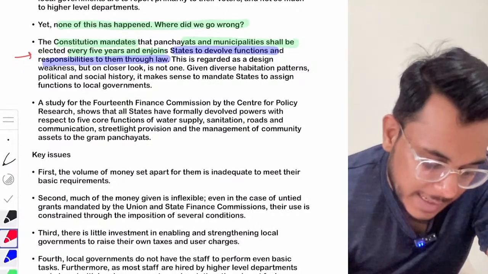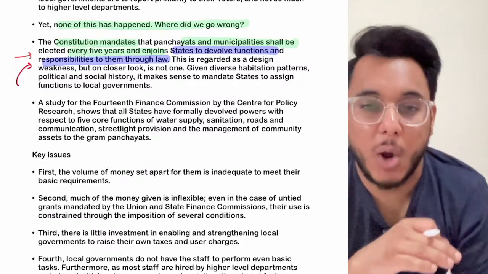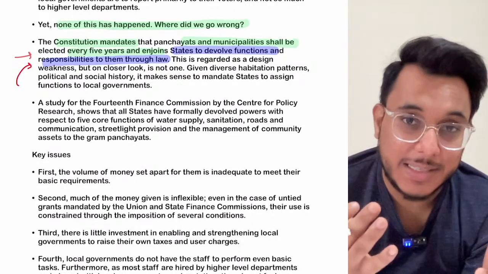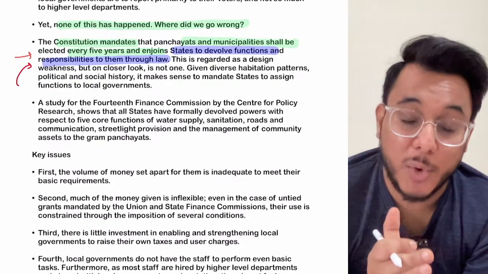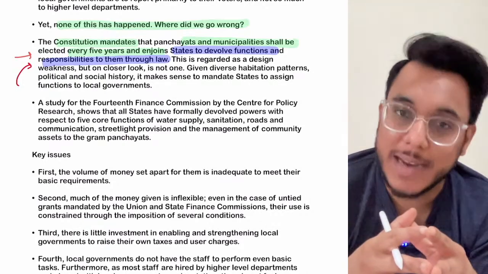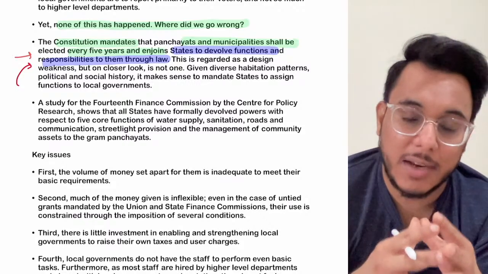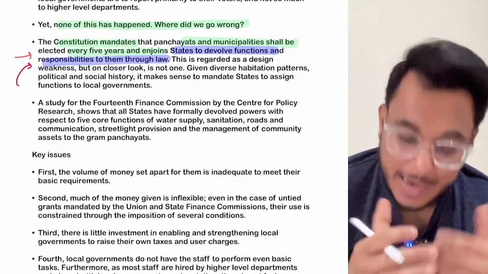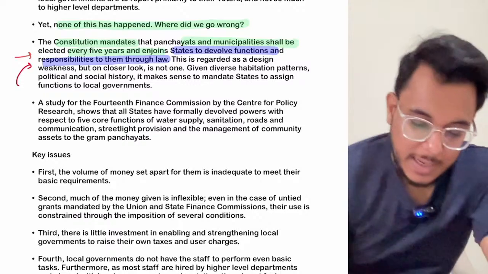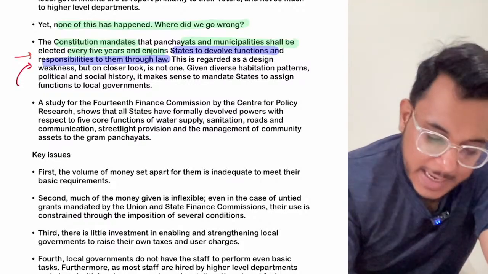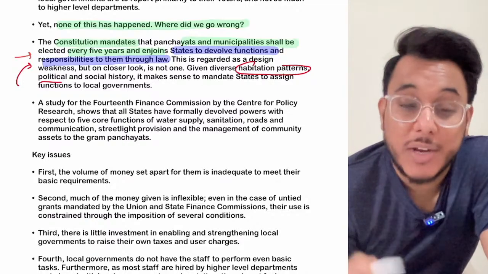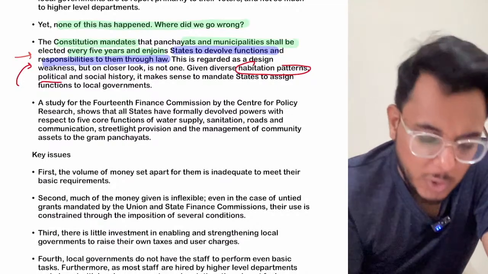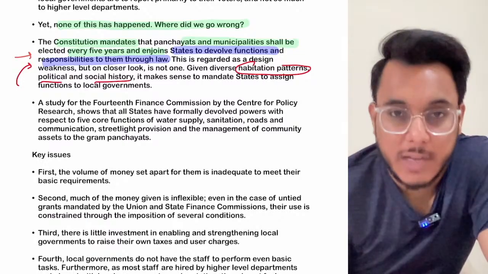Now many people say that this provision is actually a problem. Since it is designated that way, the states might not give the functions to the panchayats many times because their own authority will get diluted. That is a reason that is given. But guys, it is not correct. In India we have diverse habitation patterns, diverse political history, social customs, norms, and a social history that is very different.